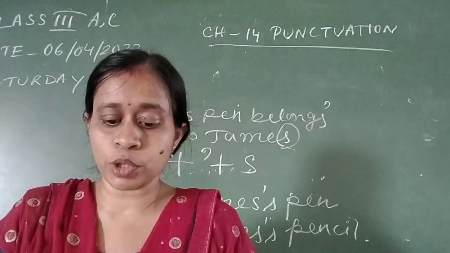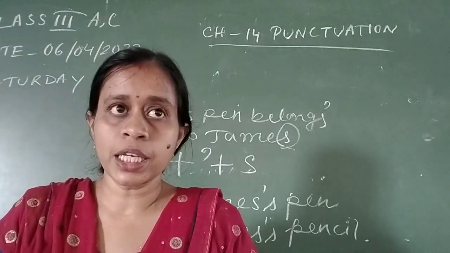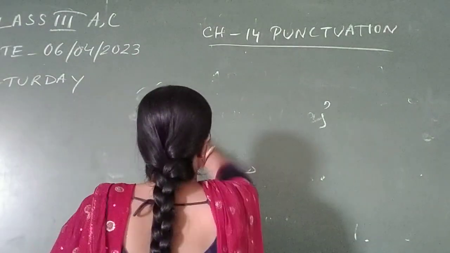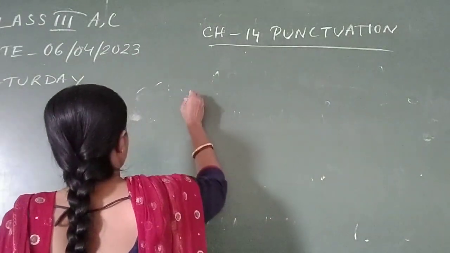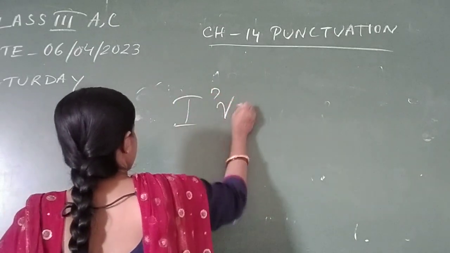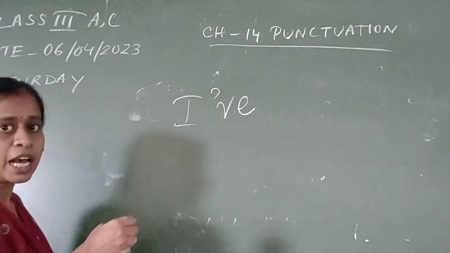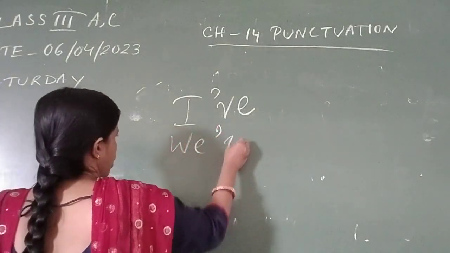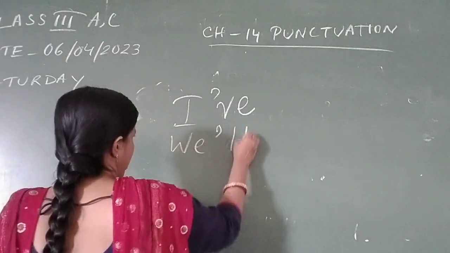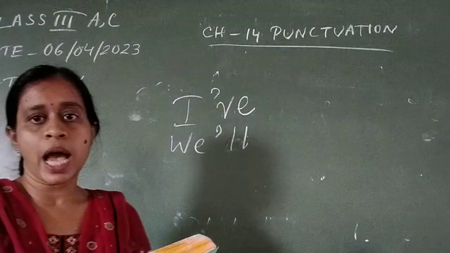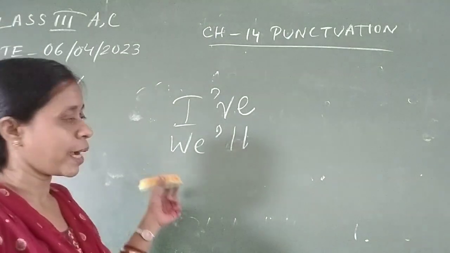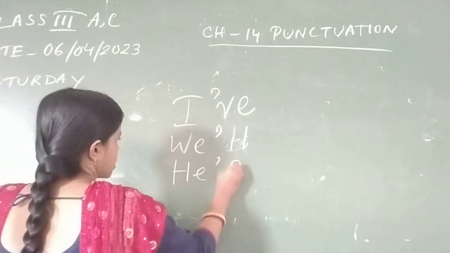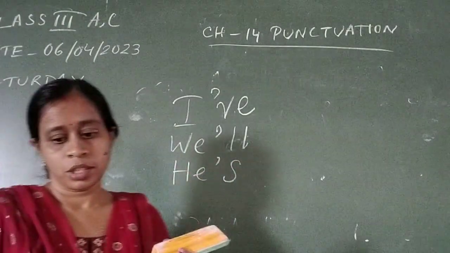And you have also learnt about the short forms, like I've. That is the short form of I have. We'll, that is the short form of we will. When we are writing short forms, we also use apostrophe. That is the short form of I have, that is the short form of we will, that is the short form of he is, apostrophe s. Okay.